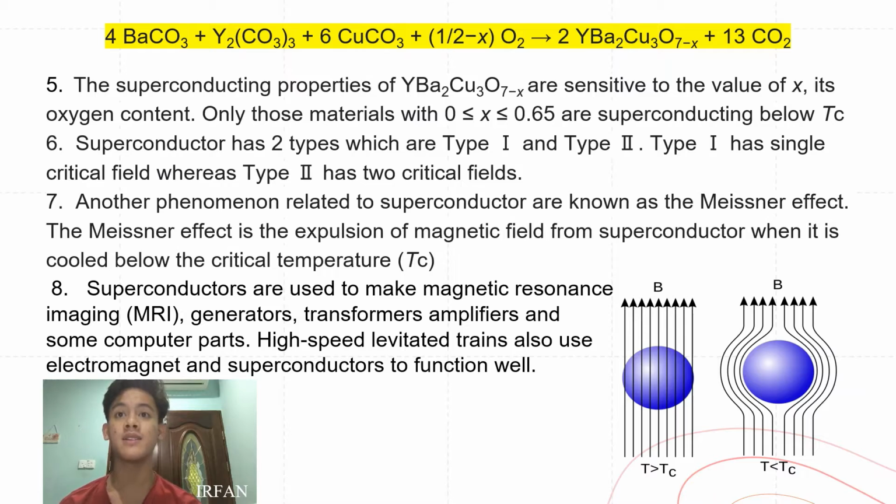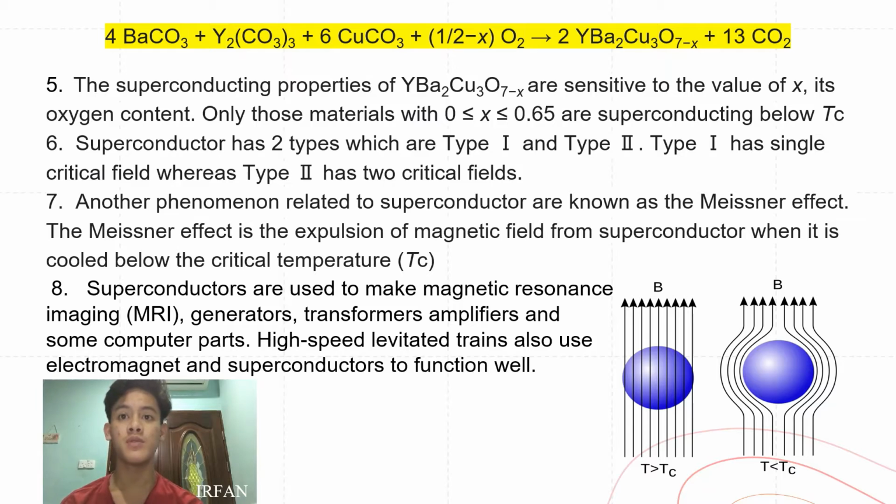Meanwhile, superconductors have two types, which are type 1 and type 2. Type 1 has a single critical field, whereas type 2 has two critical fields. Another phenomenon to explain superconductor is known as the Meissner effect. The Meissner effect is the expulsion of magnetic fields from a superconductor when it is cooled below the critical temperature.